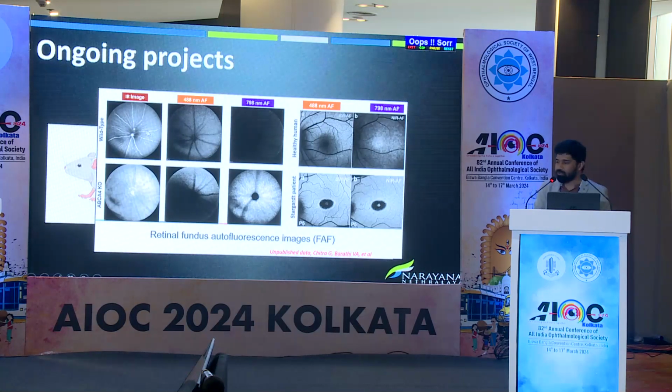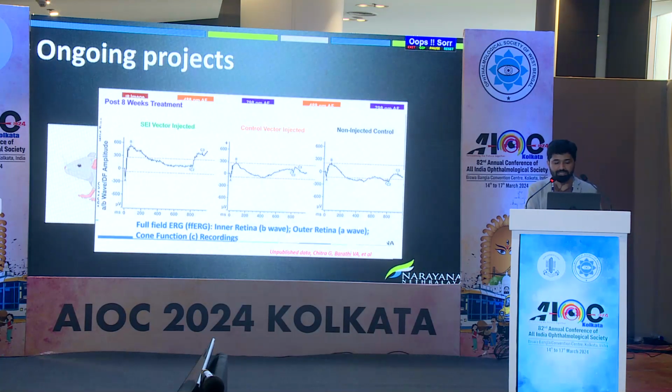So this is the wild type mice, that means the mice with a normal ABCA4 function. This is the mice with ABCA4 knockout. So this is a recent update. If you look at the lipofuscin pattern, this excess lipofuscin accumulation. So once we give the injection, the lipofuscin will start dissolving. So we managed to do ERG in these mice. If you look at the mice which received our dual vector as compared to the control and non-injected vector, definitely there is improvement in both A wave and B wave amplitude, indicating both restoration of inner and outer retinal integrity.